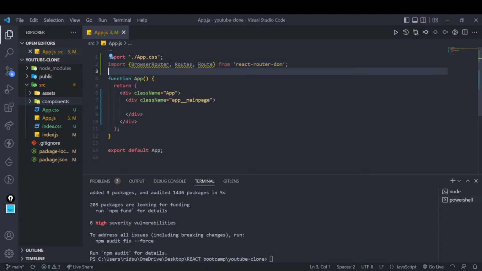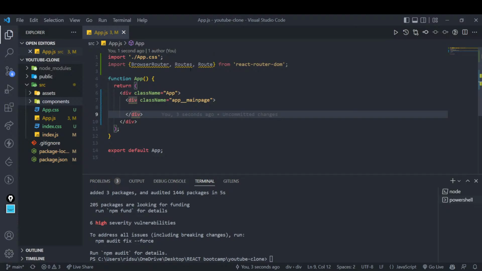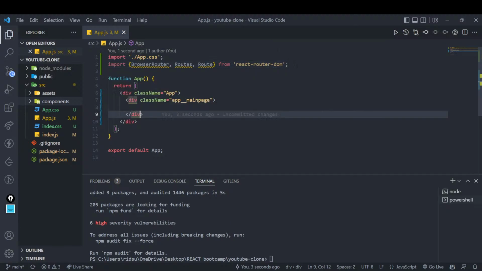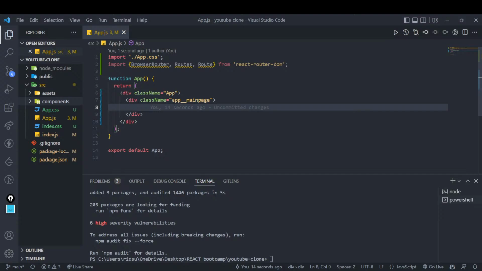If these things sound like a little bit alien terms for you, I recommend that, not right now, but after this video, you go back to our previous video wherein we discussed what these things are and how we set up our basic routing based on that. So I have done that.